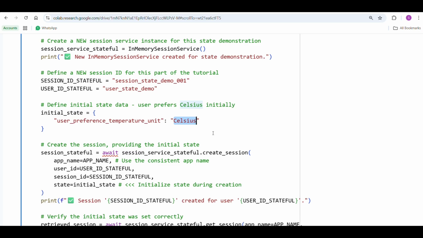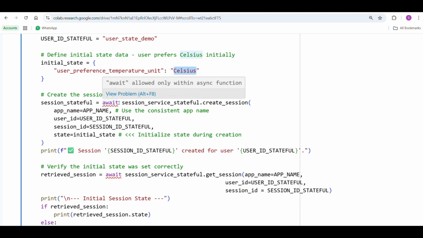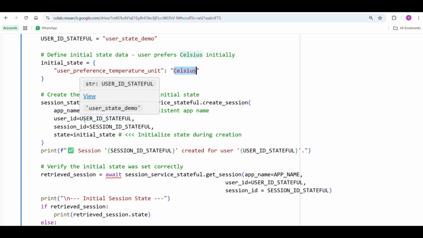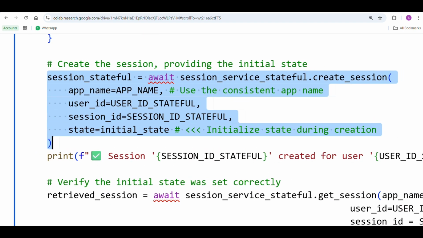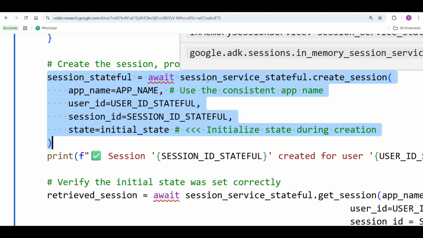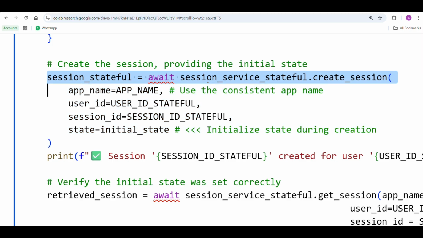So next we are going to create a session with the initial state. This is the stateful session code. This is going to create a brand new session, which means with your initial memory loaded from the start. Why does this matter? Because most AI memory systems let you set the state only after the conversation begins. But ADK is more powerful: you can set the initial memory upfront.